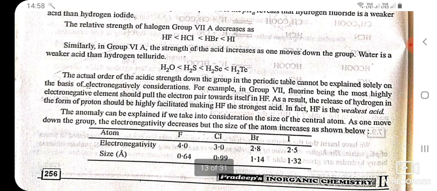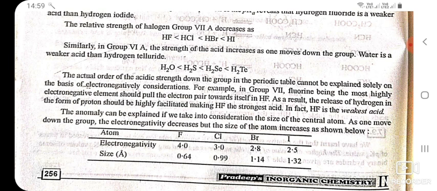The actual order of the acidic strength down the group in the periodic table cannot be explained solely on the basis of electronegativity considerations. For example, in group 7, fluorine, being the most electronegative element, should pull the electron pair towards itself in HF. As a result, the release of hydrogen in the form of protons should be highly facilitated, making HF the strongest acid. In fact, HF is the weakest acid.